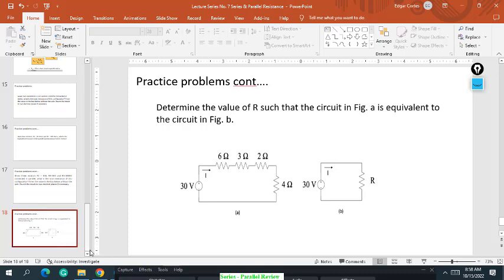Number 6 na, sir. Okay, so this is number 6.